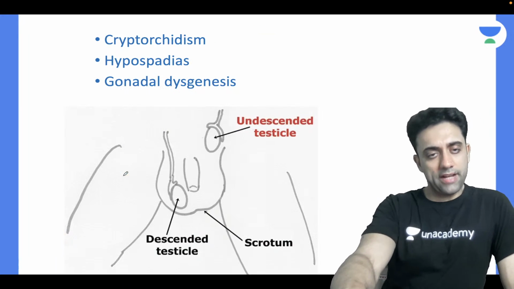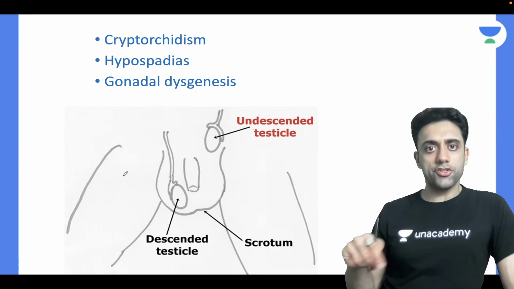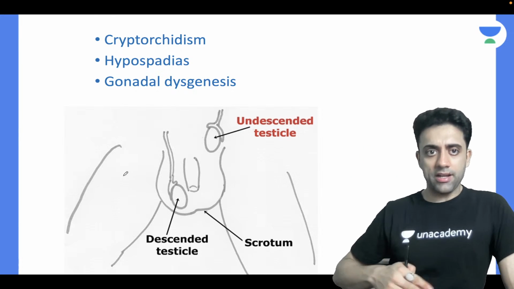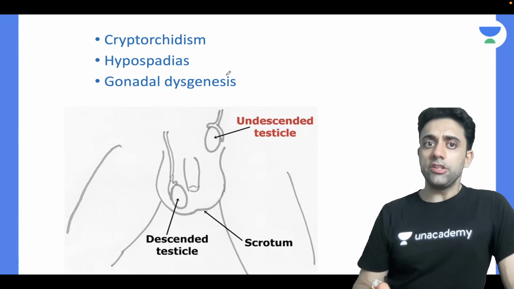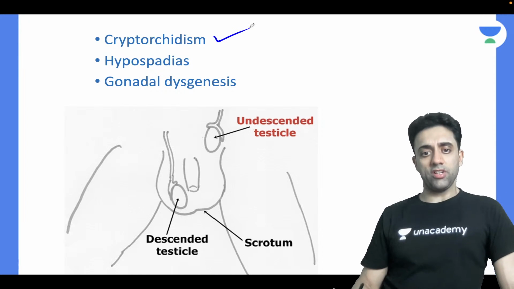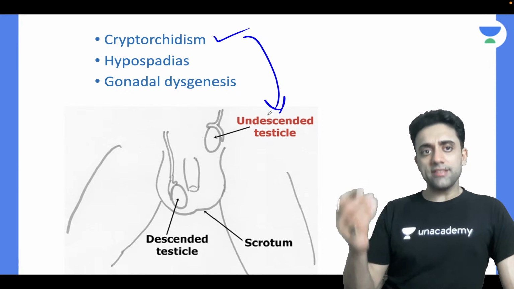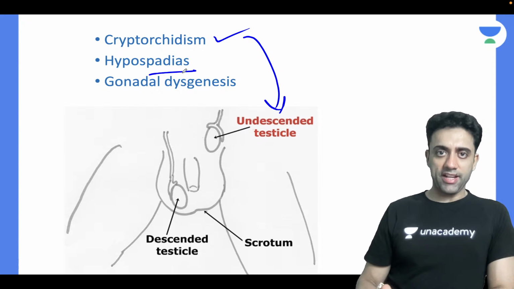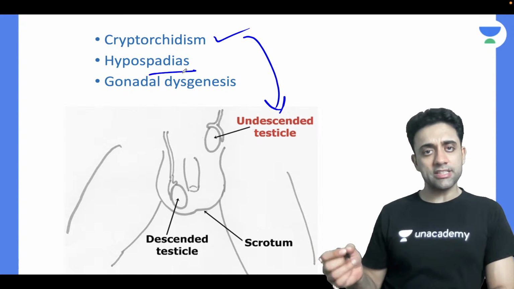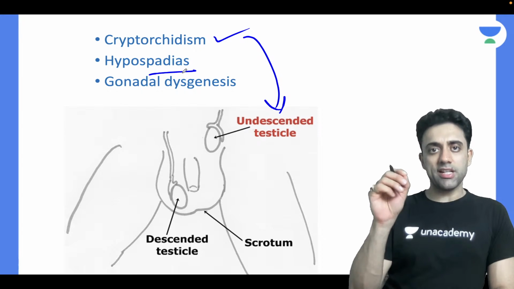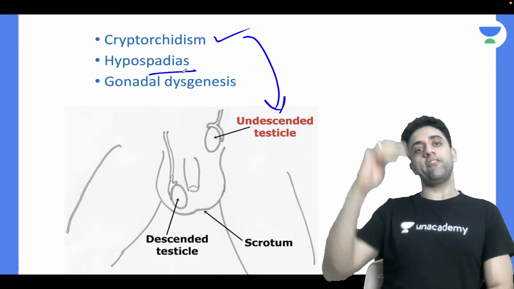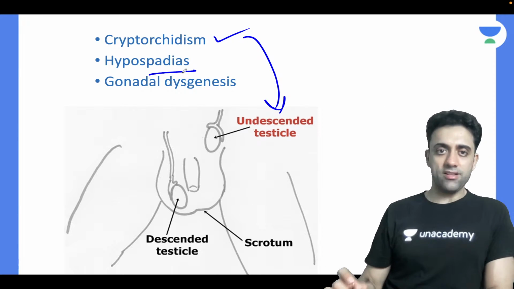Also in Wilms tumor, there is a kidney problem, right? So kidney, then you have ureter and bladder, and testes are also nearby. So the patient can have cryptorchidism, which means undescended testis. And hypospadias and epispadias. In hypospadias, my urethral opening is below the glans penis. In epispadias, it is above the glans penis. And I will have gonadal dysgenesis.